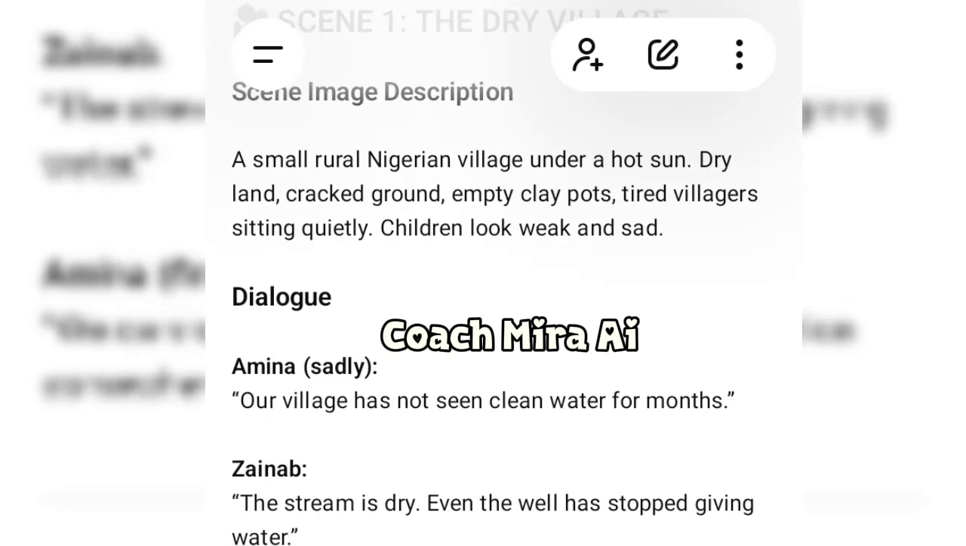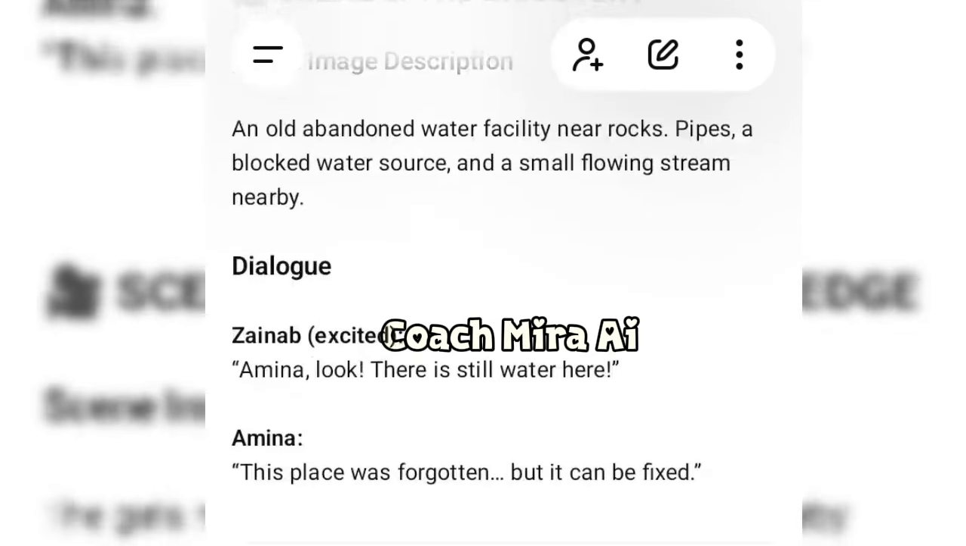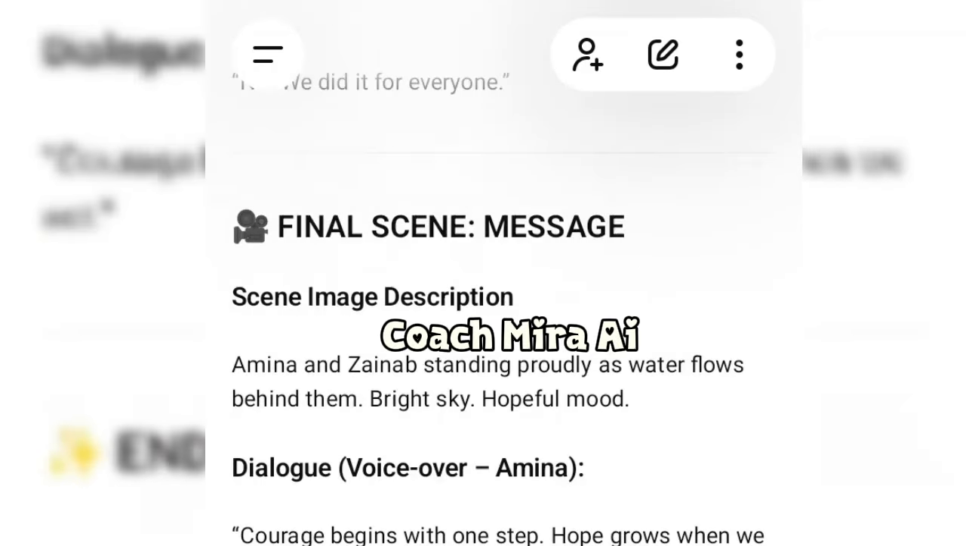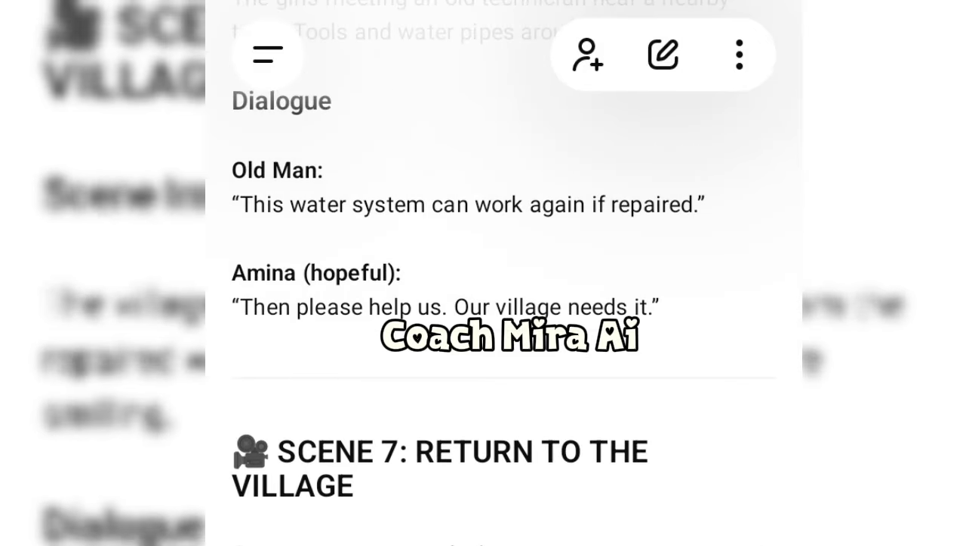Then this is the dialogue. This is scene 2, the scene image description and dialogue. The same till the rest. This is the last scene, scene 7. So you can generate yours as much as you want. If you want more scenes, you can include them. Or if you want a specific number of scenes, whether up to scene 20 or thereabout, you can type it in the prompt.